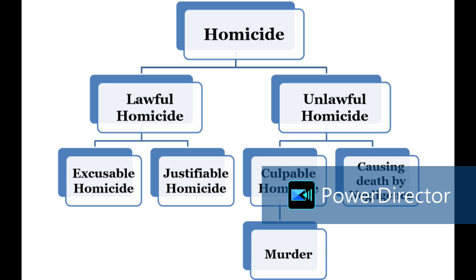If not death, at least the act is done with an intention of causing bodily injury. What kind of bodily injury? A little serious kind of bodily injury, as is likely to cause death. When I use the word likely, there is a possibility, a probability, that the injury may ultimately take away the life of the person. That is also implied there.